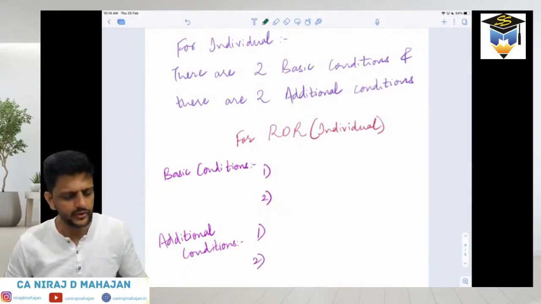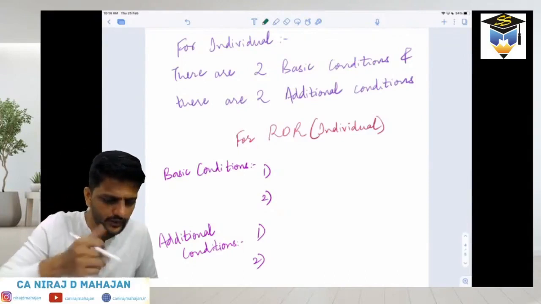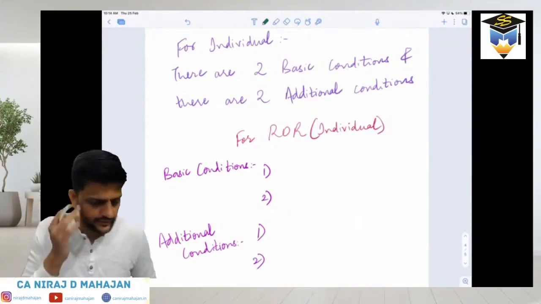Written till now? Till here, bachcho? Written? Done, na? Chalo. Pushkar, got it? Alright. Let's go ahead, everybody. Okay, chalo, let's go ahead.